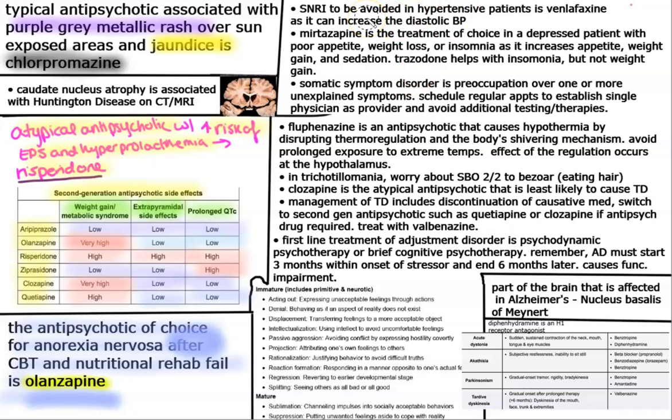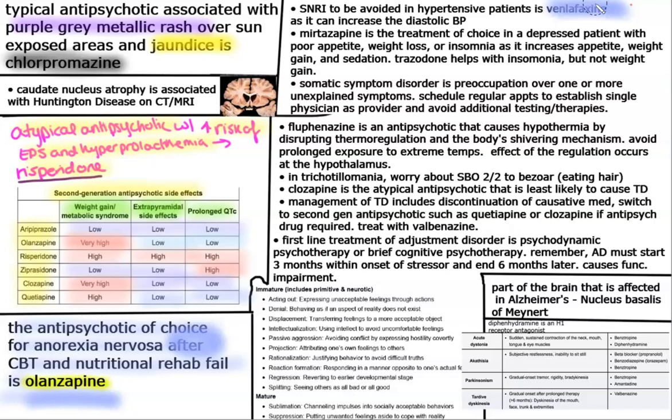Next point, SNRIs are going to be avoided in hypertensive patients. The SNRI that you need to avoid is going to be venlafaxine. So remember that venlafaxine is going to be avoided. If the patient is hypertensive, with blood pressure of 140/90 or greater, you do not want to give this medication because it can increase the diastolic blood pressure.